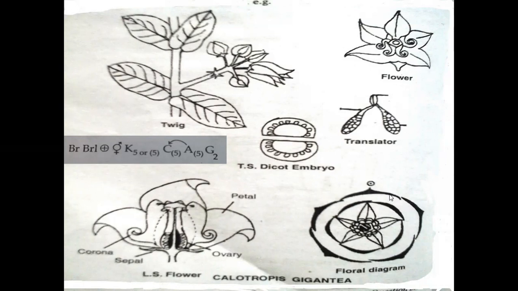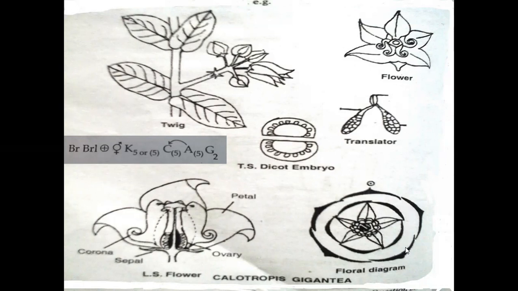Here it is, the aestivation is valvate in some plants, and quincuncial aestivation. See here, it is in Calotropis, quincuncial aestivation.